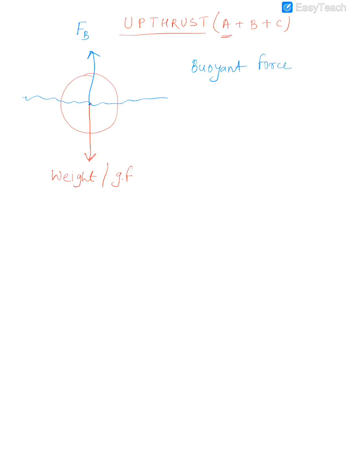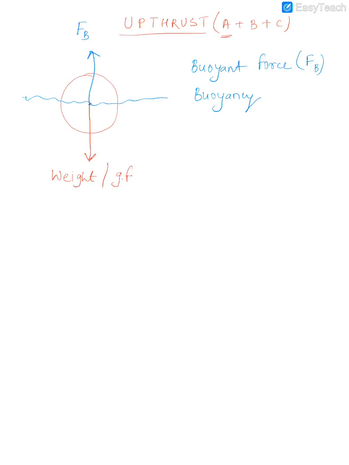So what do you mean by buoyant force? The upward force which a body experiences when it is submerged in a fluid. This buoyant force is called FB, F for force and B a subscript for buoyant force. And this property of a liquid to exert that force is called buoyancy. So buoyancy is the property of a liquid to exert an upward force whenever a solid is submerged in it.